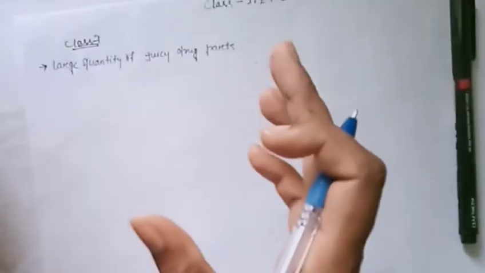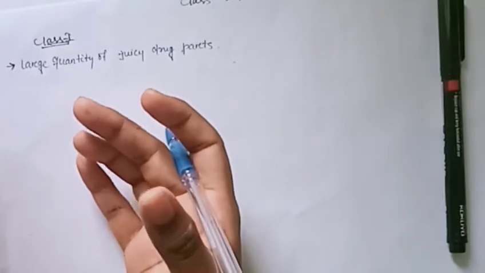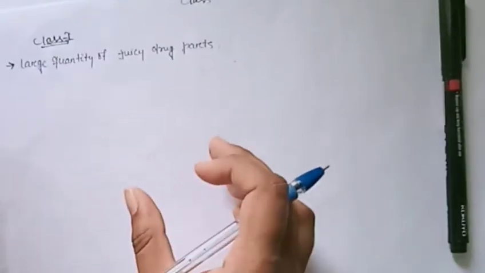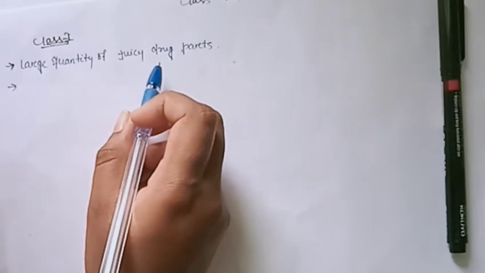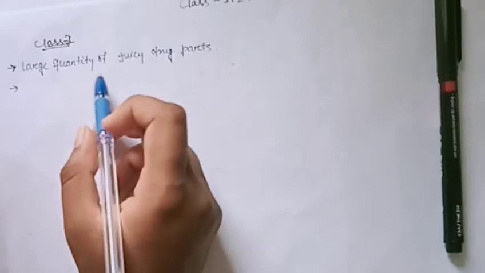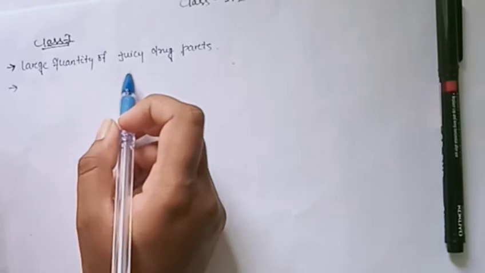In this video we go towards the detailed explanation of these classes, how the mother tincture of class 1 is formed and prepared. We discuss all these things in this video. Class 1 mainly contains large quantities of juicy drug substance. The plants which produce a large amount of juice are under this class. First thing we should remember, these plants mainly come from the European countries.